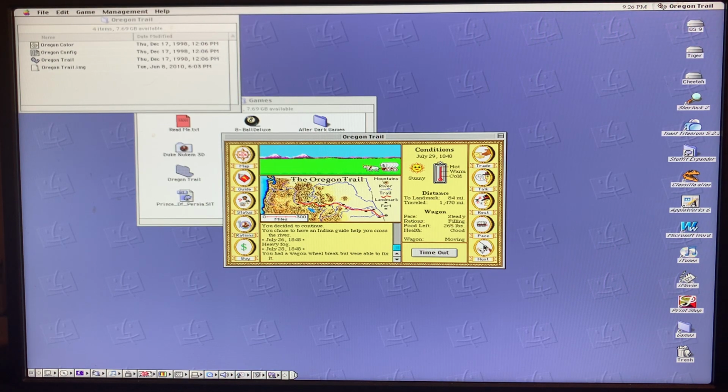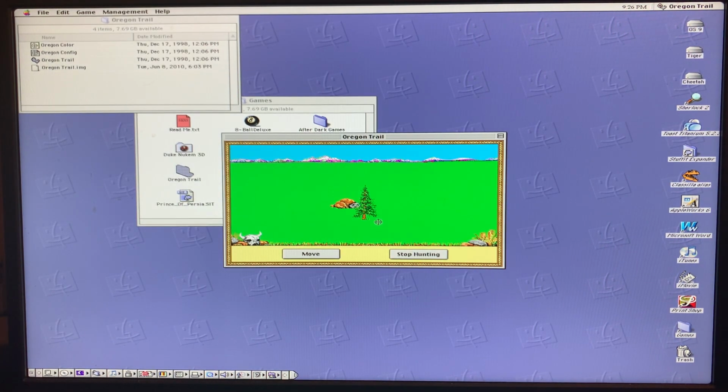All right, we've got to hunt because we're going to run low on food. And yeah, here's where we're just not seeing a lot of game. Boy, of course, I got 1 bear, 2 bear, 3 bear.